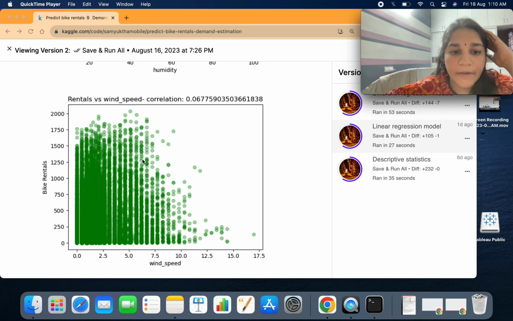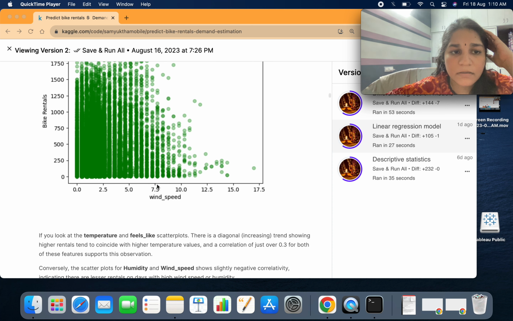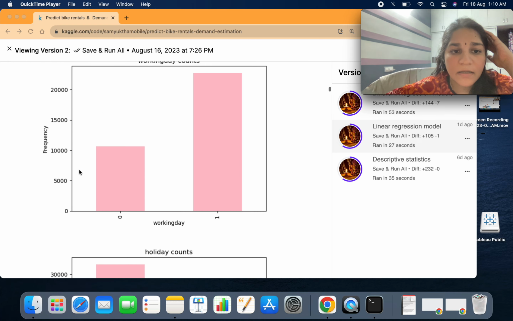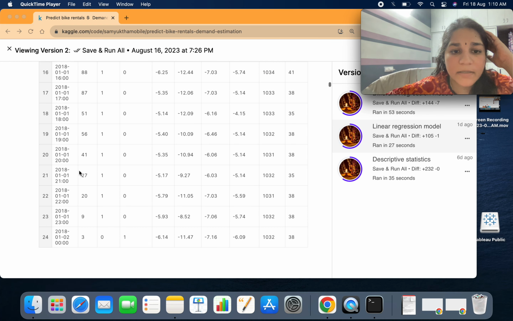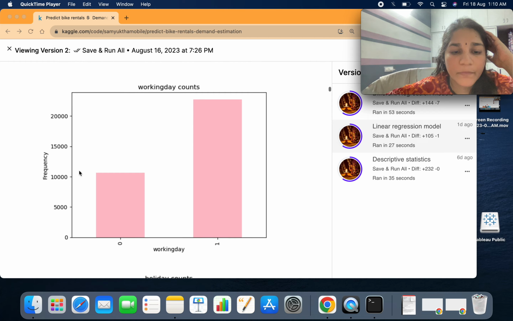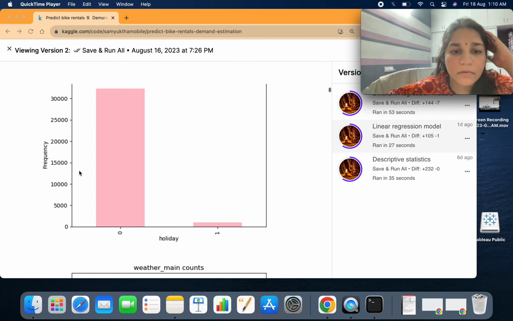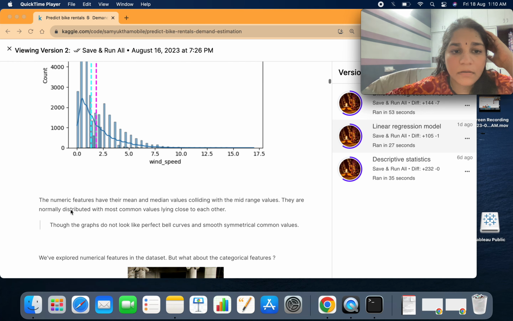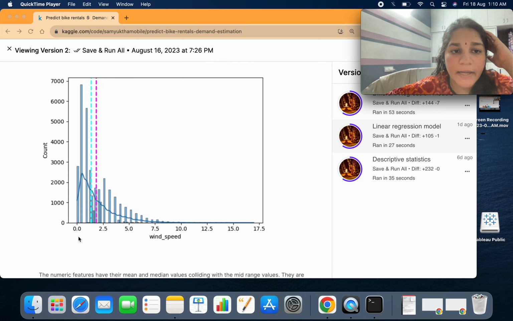And in wind speed also we see that it is a little bit aligned to the left, similar to the histogram we have plotted previously. The wind speed histogram is over here. It is also kind of aligned to the left.